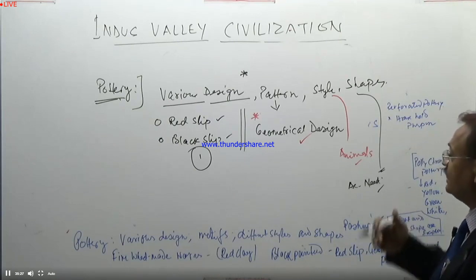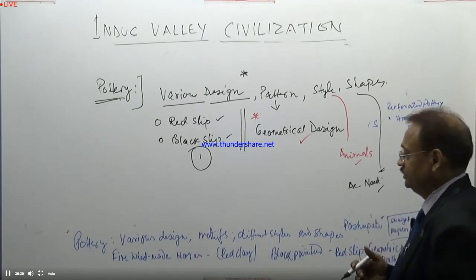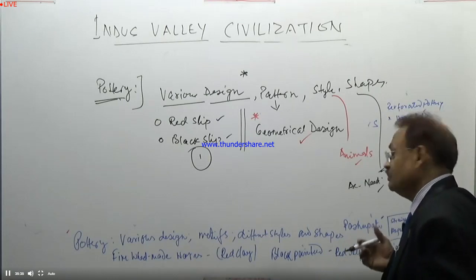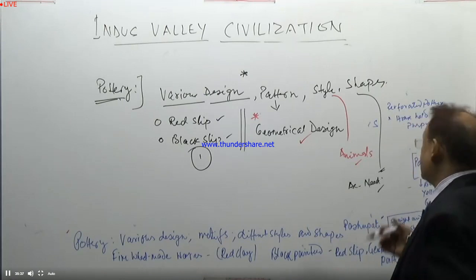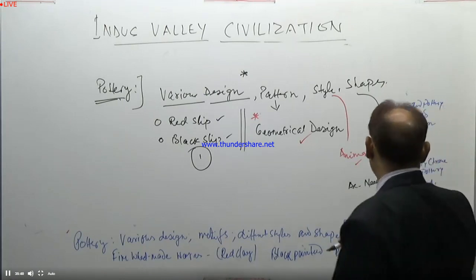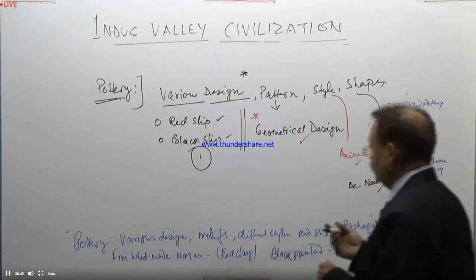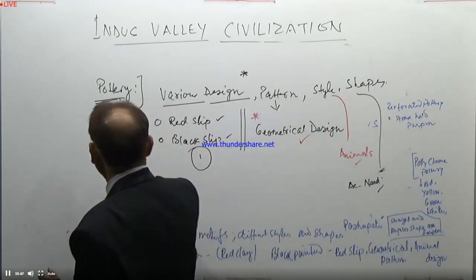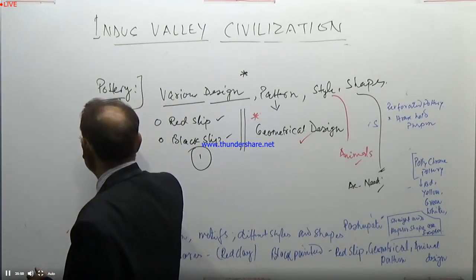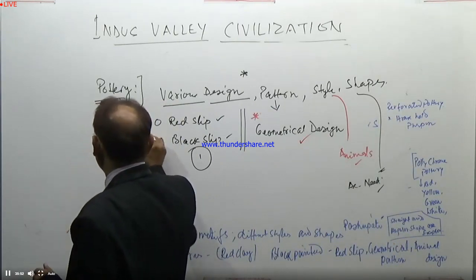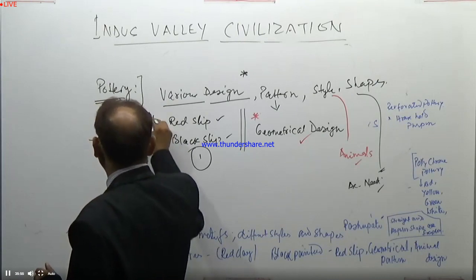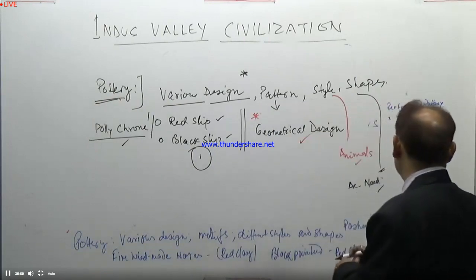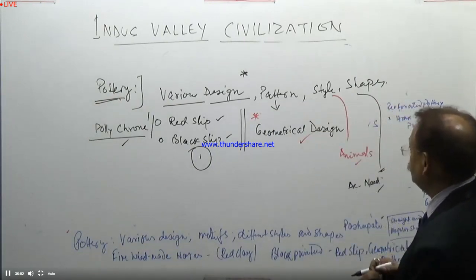Apart from that, red clay was the prominent feature. What is that? Red clay was the prominent feature. We also find polychrome. While making the potteries, we also find the style and component of polychrome.